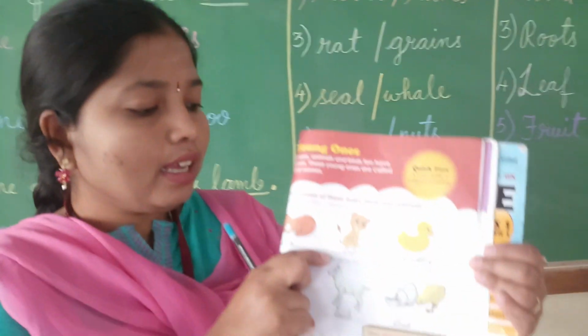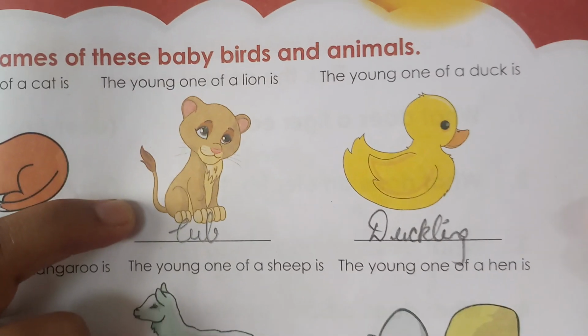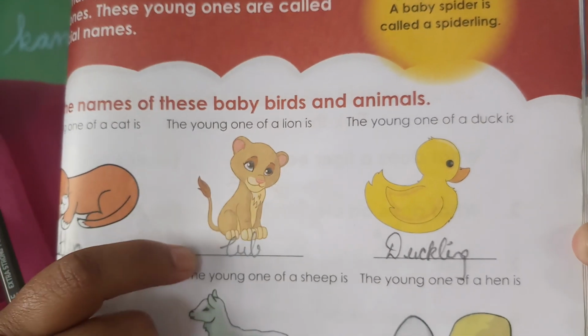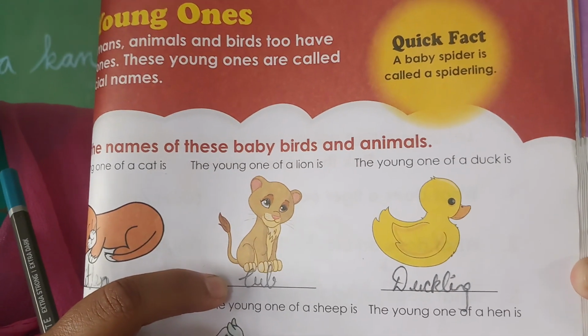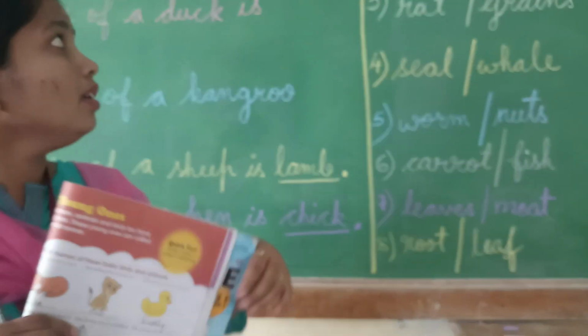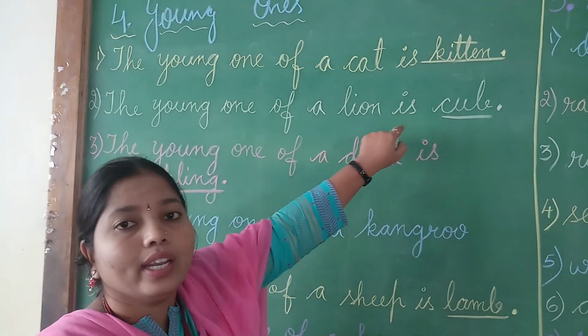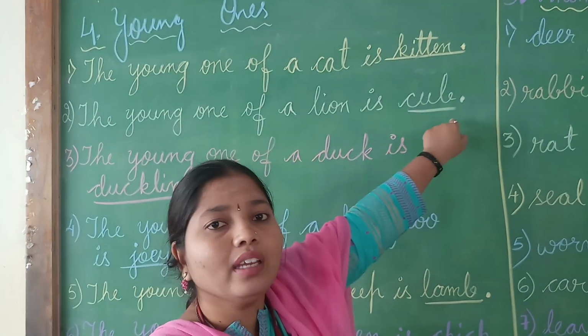Next, children, you see the young one of a lion. What is the picture? It is a lion, and the young one of a lion is cub, C-U-B, cub. See here, the young one of a lion is dash. The young one of a lion is cub, C-U-B, cub.